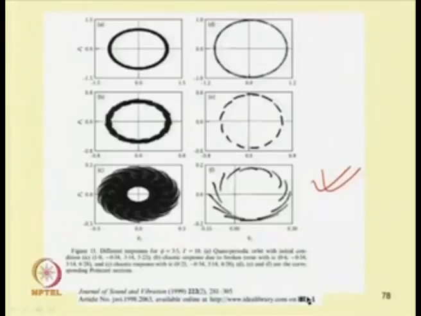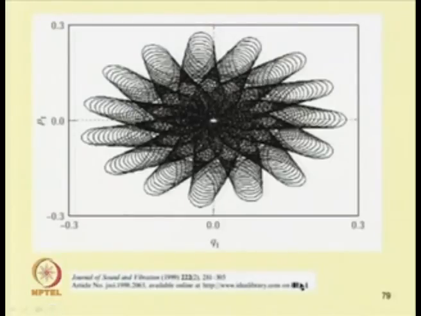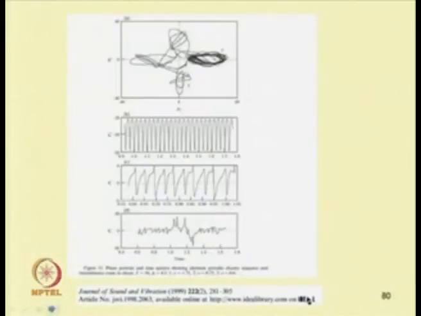So, this is one example where we have seen this initial torus breakdown route to chaos. Initially we have a torus, by changing the system parameter this torus breaks down, and finally, this is the Poincare section. In this Poincare section one can see a closed loop. These loops slowly break and finally it becomes chaotic. So, this work was published in Journal of Sound and Vibration, and this is a torus breakdown route to chaos. It is shown in P1 Q1 portrait, phase portrait or state space.